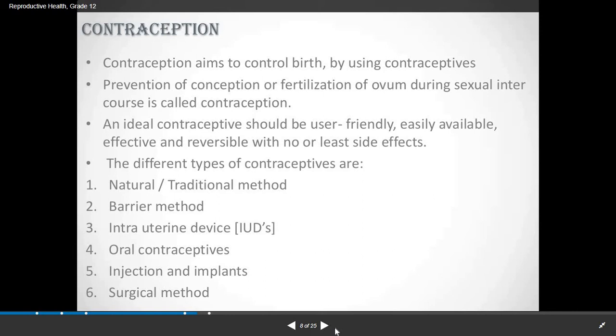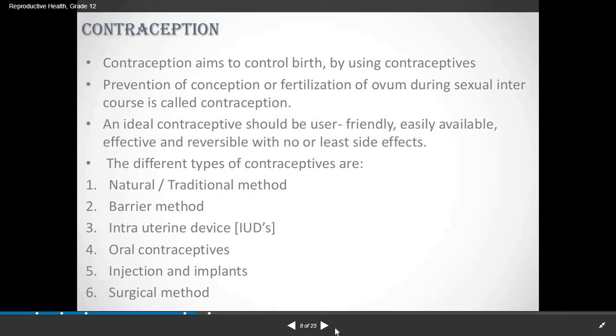Now first of all, what is contraception? Contraception aims to control birth, means by using such methods we can have control over the birth and certainly we can decrease the population explosion. Prevention of conception or fertilization of ovum during sexual intercourse is called contraception.